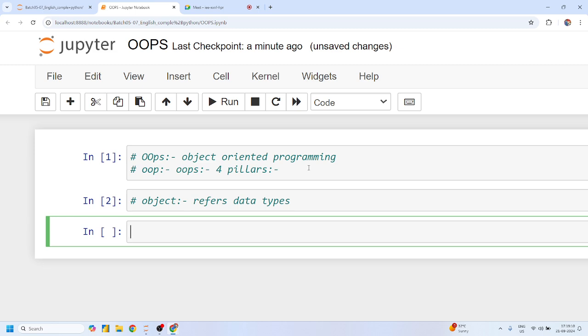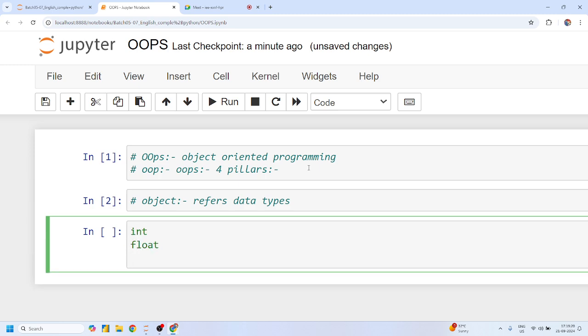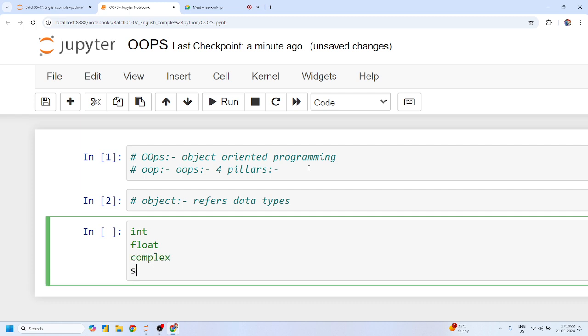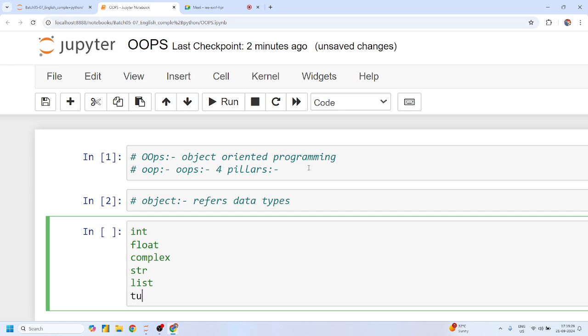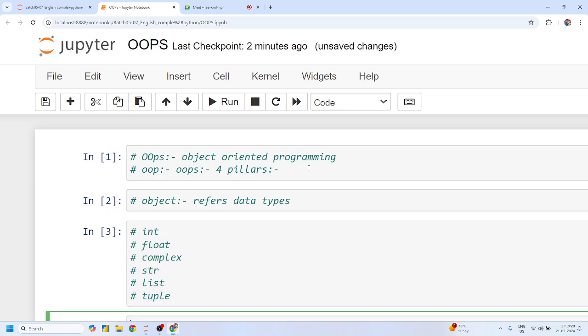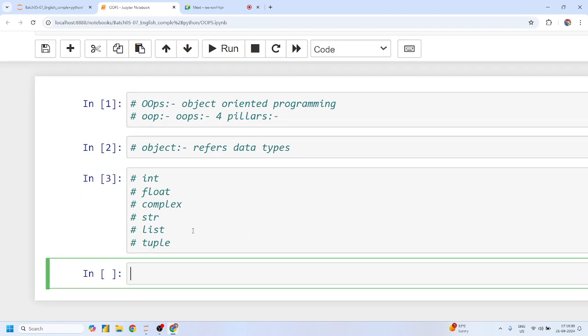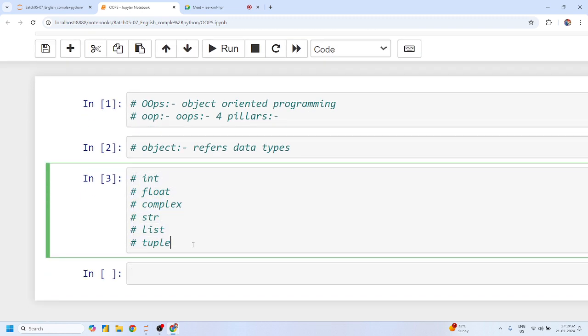Different data types, sir: integer data type, string, float data type, complex data type, boolean data type, list data type, tuple data type, dictionary data type and so on, right? Yes. All these are data types that are already built in Python, right?